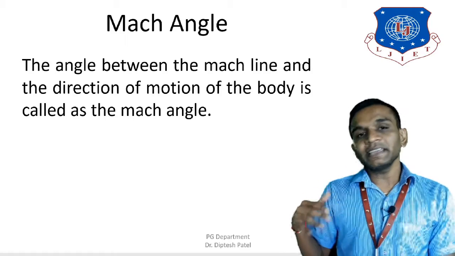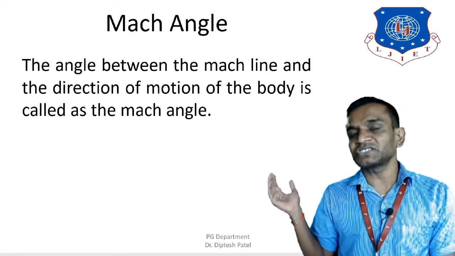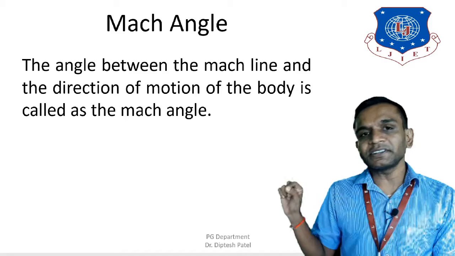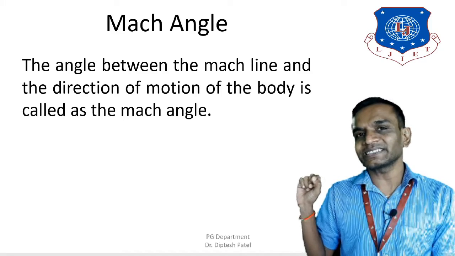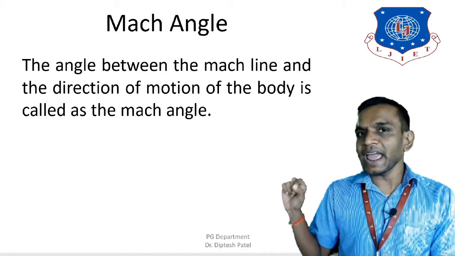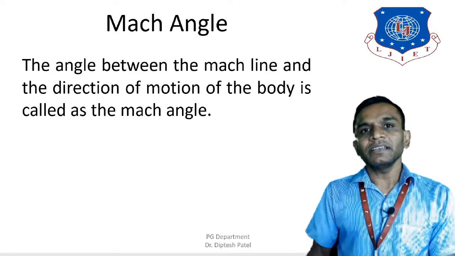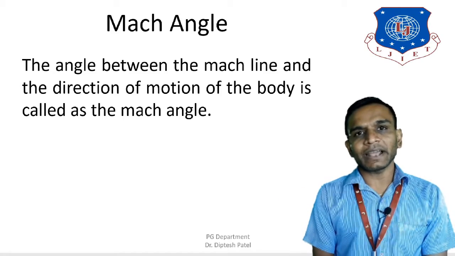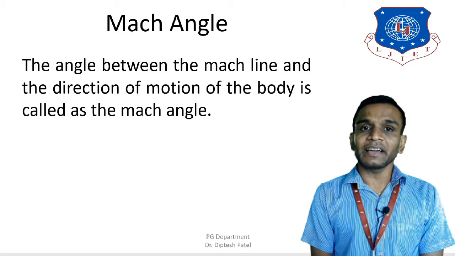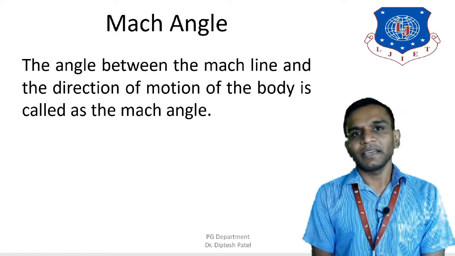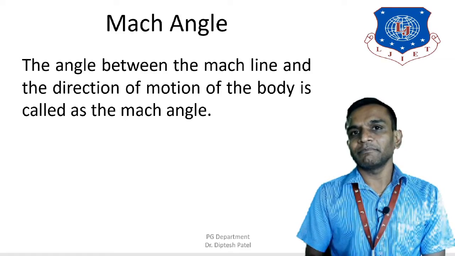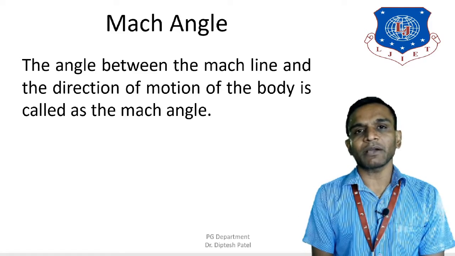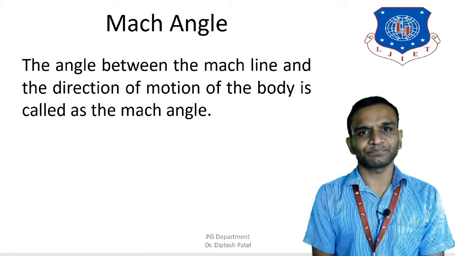So basically, as we have seen in the previous diagram, if you draw a straight line through the center and create the angle between the straight line and the Mach line, you will get the angle, and that angle is known as the Mach angle. The Mach angle is helpful for the formation of the Mach cone, and it is half of the Mach cone angle.